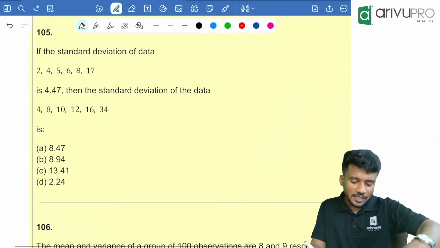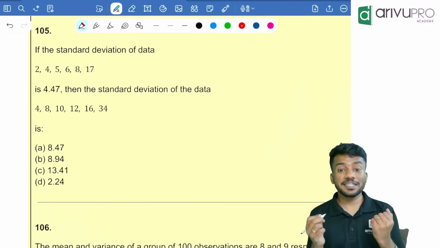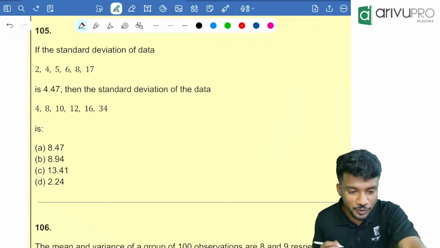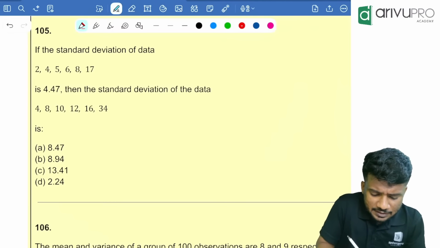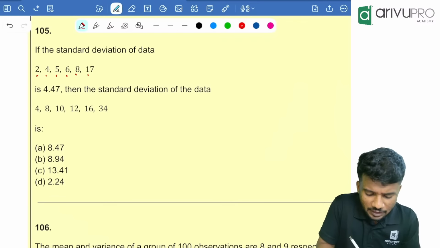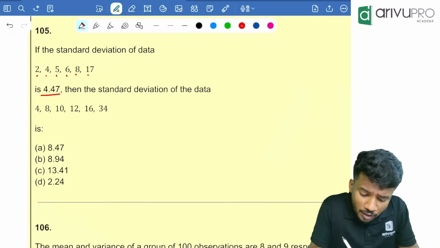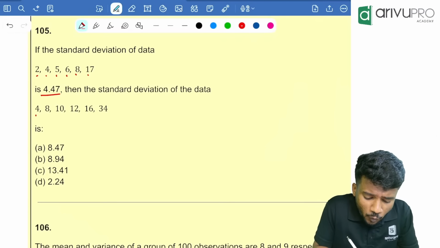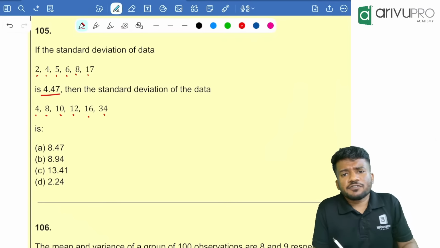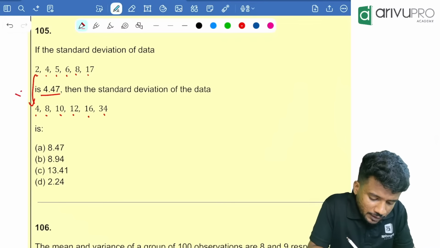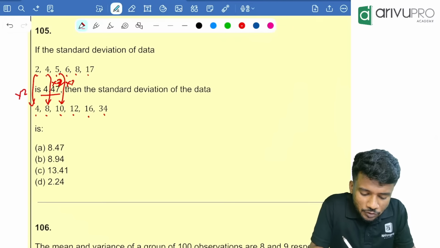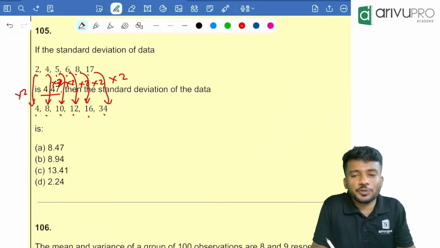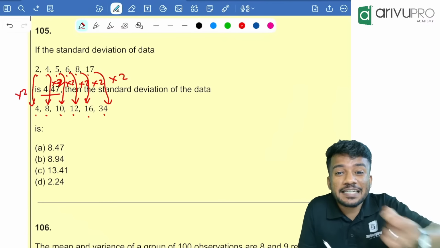Good, good, good. Next one, very interesting question, a concept based question. 105th question. Please have a note at this. Now, if the standard deviation of the first data set 2, 4, 5, 6, 8, 17 is 4.47, then the standard deviation of the data 4, 8, 10, 12, 16, 34 is how much? Look here, 2 is becoming 4, that means into 2. 4 is becoming 8, into 2. 5 is becoming 10, 6 is becoming 12, 8 is becoming 16, 17 is becoming 34, all into 2. That means each observation is getting multiplied with 2.